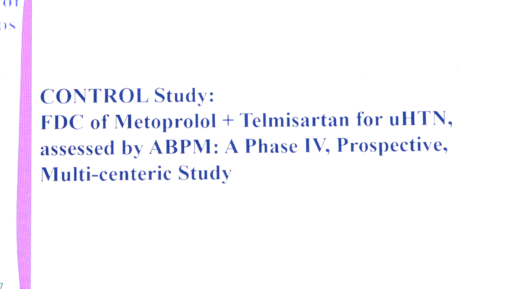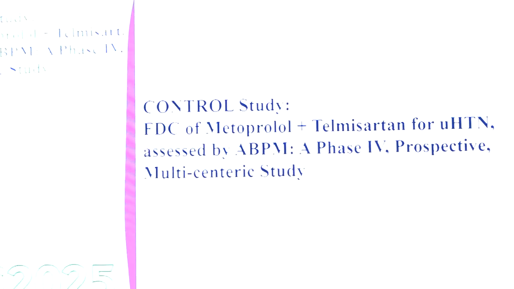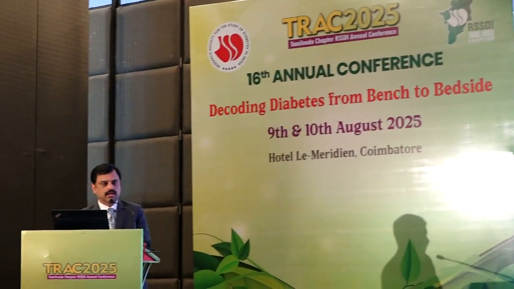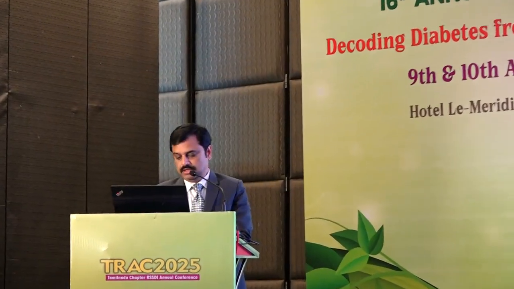Over to the next speaker, Dr. Magadevan from Chennai, on using a fixed drug combination of metoprolol and telmisartan in people with hypertension with ischemic heart disease, using ambulatory blood pressure monitoring. It's a phase 4, prospective multi-center trial that was conducted in Indian populations by an Indian drug company. So, hypertension at a glance: we know that hypertension is the largest chronic disease across the globe. Nearly 1.3 billion people are affected. In India, nearly 21% of females and 24% of adults suffer from elevated BP. And hypertension is the leading cause of stroke by 57% and acute coronary syndrome by 24%.